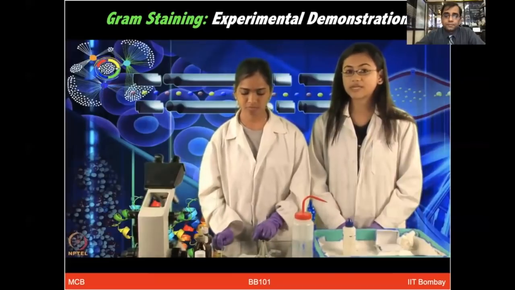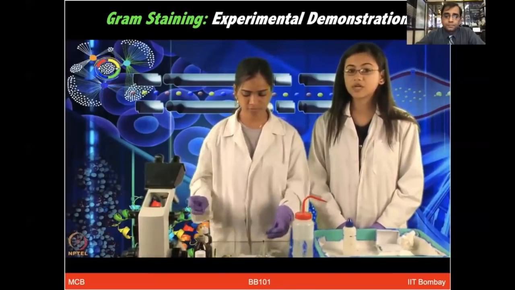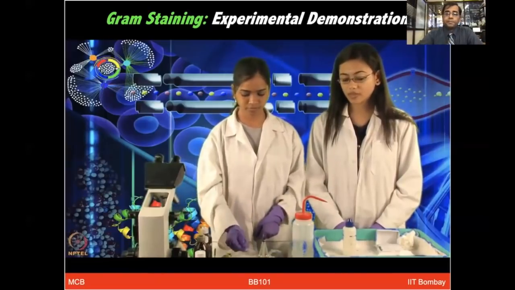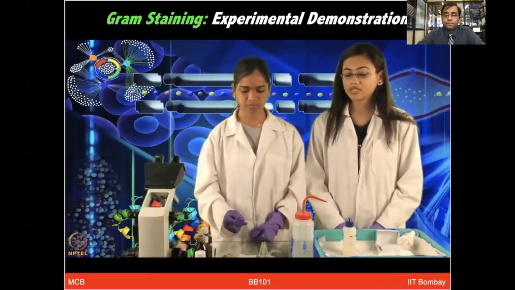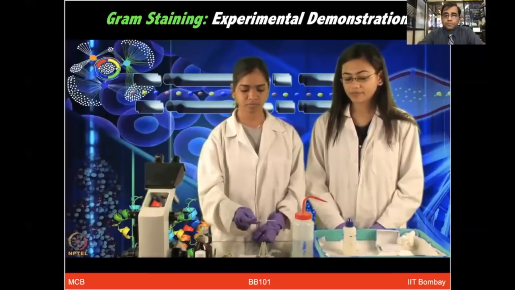We will first let it air dry. Once the smear air dries, we will heat fix the smear. The heat fixation step is done so that the cells get stuck onto the slide and do not get washed up when we wash the slide.